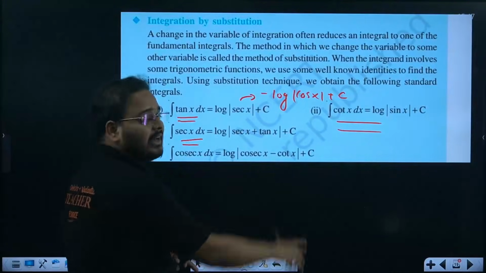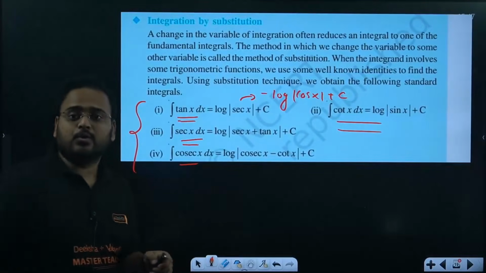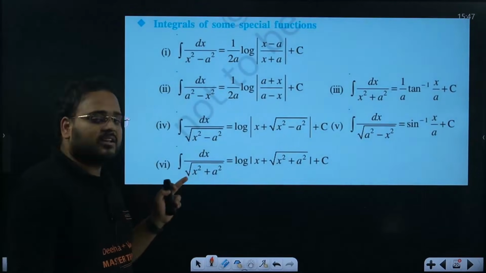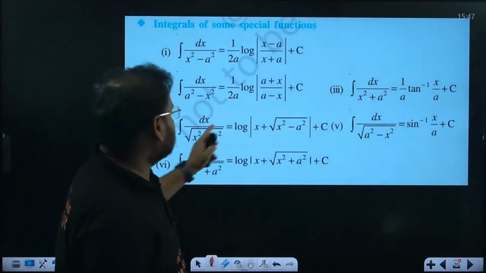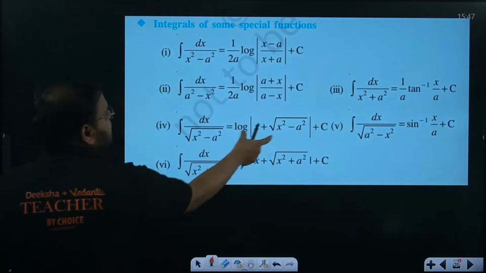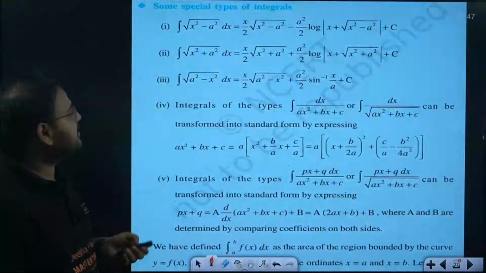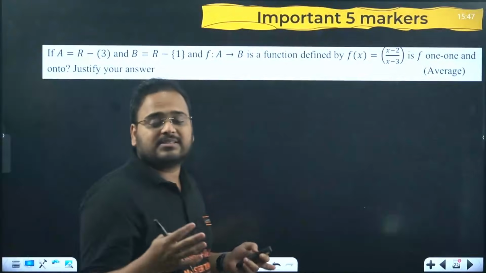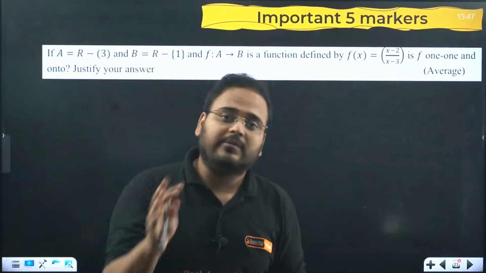This we have log of tan x by 2. For this one we have log of tan x by 2. That also is important. Some particular functions' integrations are listed over here. Please remember this formula. A question can directly come in MCQs, where they can ask you what is the answer for this. One of the options will be there. You have to pick the right option and get 1 mark. So these are some important formulas listed over here. All the formulas here are very, very crucial. Please go ahead, learn once from the NCERT summary.